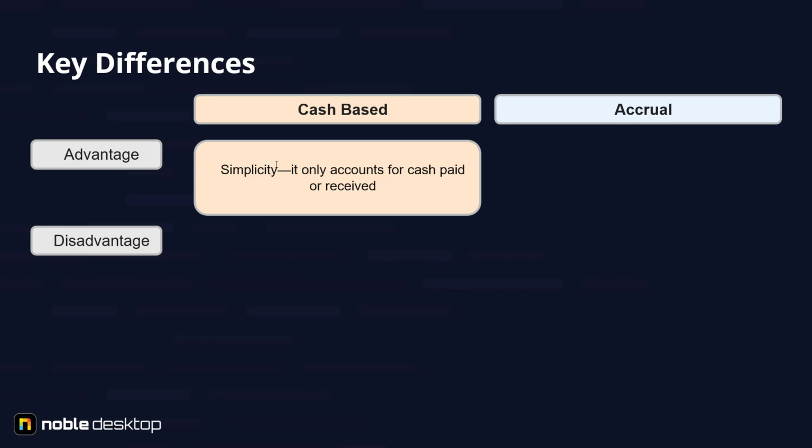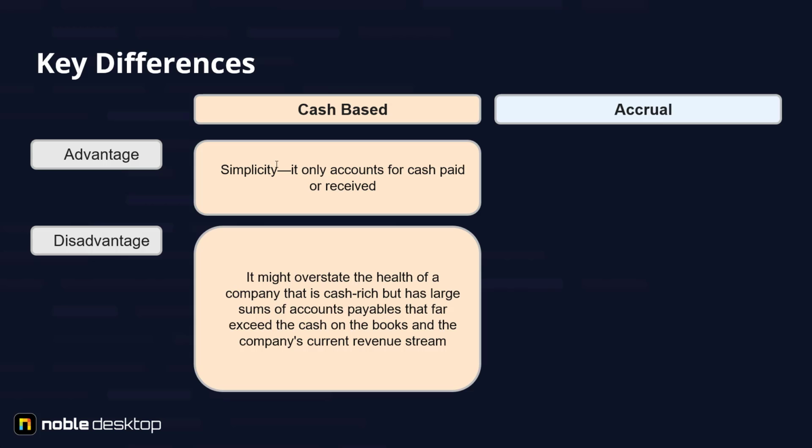An advantage of cash-based accounting is simplicity. It only accounts for cash paid or received. A disadvantage here is that it might overstate the health of a company that is cash-rich but has large sums of accounts payables that far exceed the cash on the books and the company's current revenue stream.